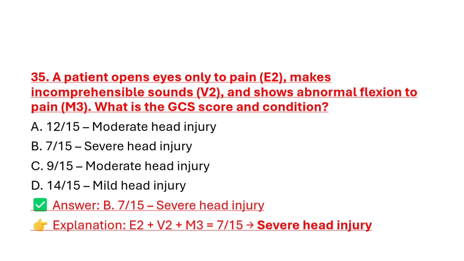Patient only opens eyes to pain, so eye score would be 2. Makes incomprehensible sound, then verbal score would be recorded as 2, and shows abnormal flexion to pain, so motor score would be scored as 3. So that would be 7 out of 15, and that indicates severe head injury.